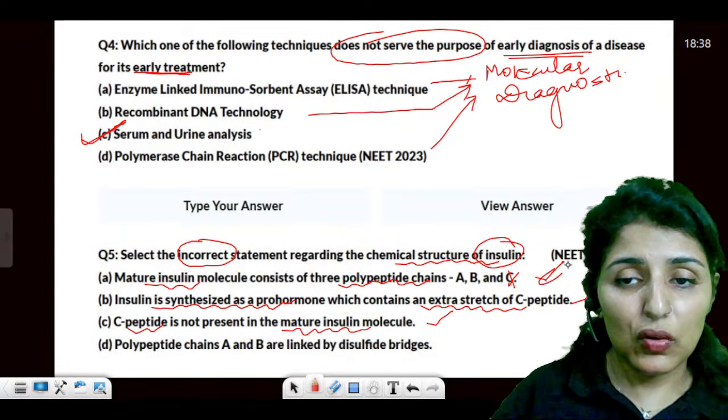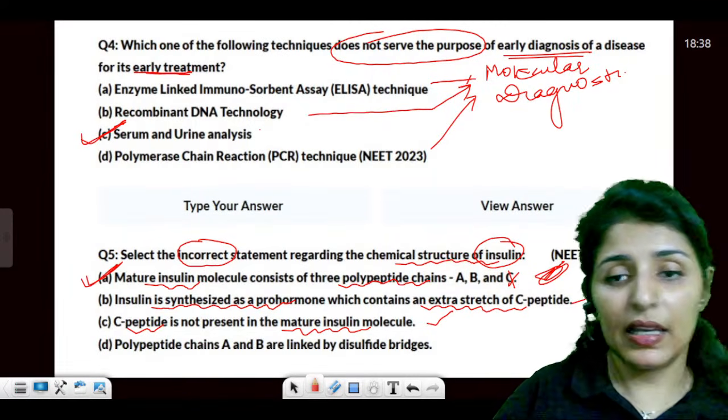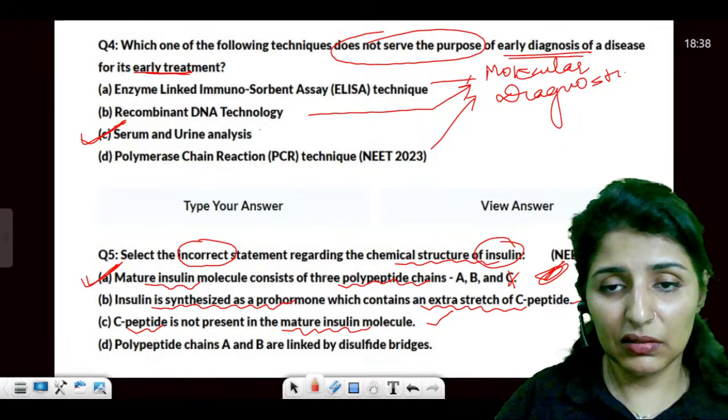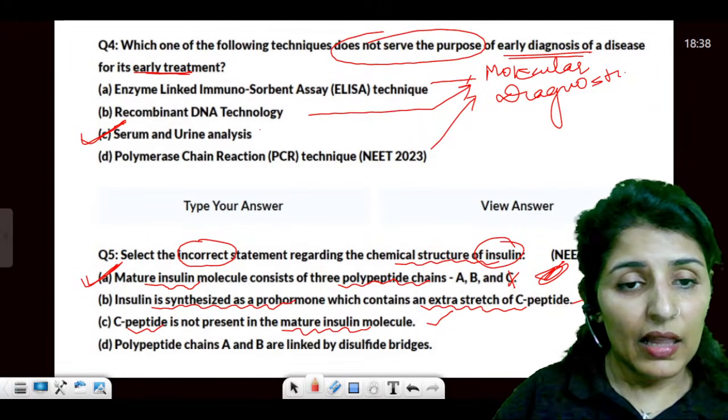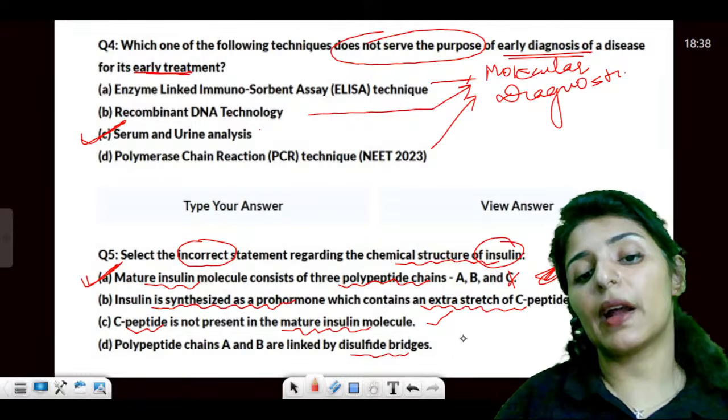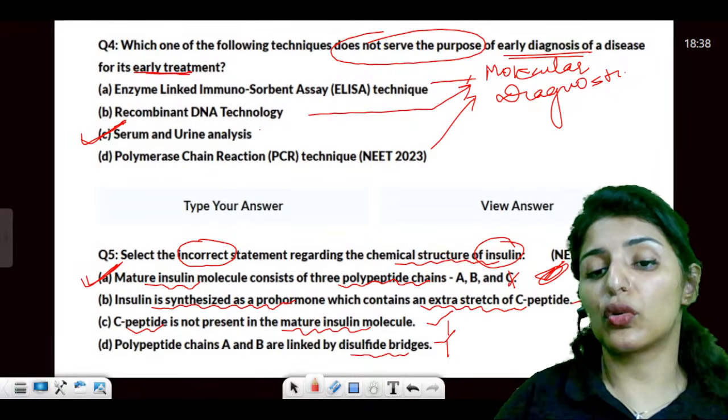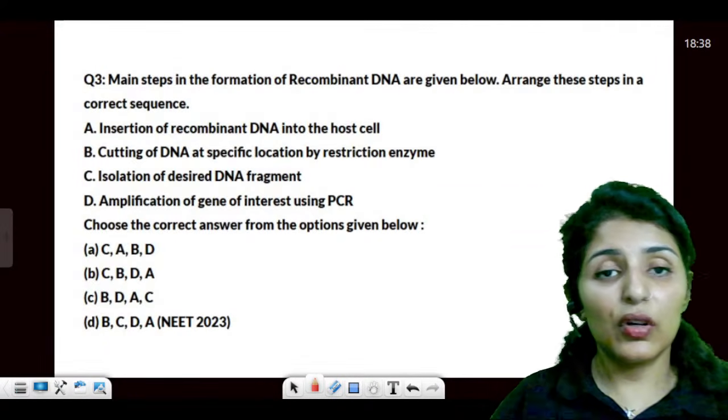So the correct answer is A, right? Because of the C part, it becomes incorrect. And then polypeptides A and B linked by disulfide bonds, again true. Is that clear? Let's move on to the next question.